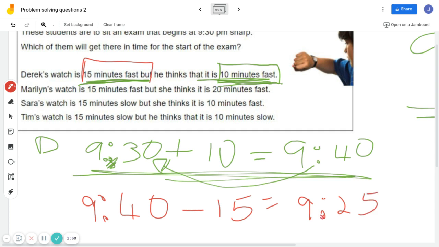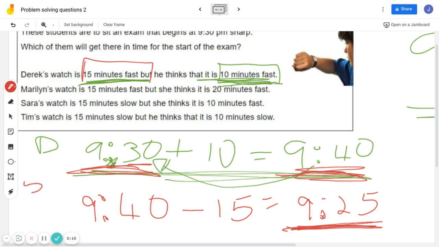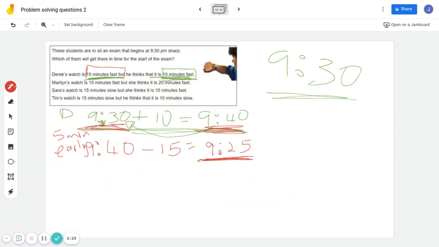This is the time he wants to get to the exam, and this is the time that it really is. When his watch says that, he's going to go. He's going to think it's this time, but in actual fact, it's this time. So Derek's going to get there 5 minutes early. Good for Derek. Maybe you should aim to get there even earlier than that, but that's beside the point.